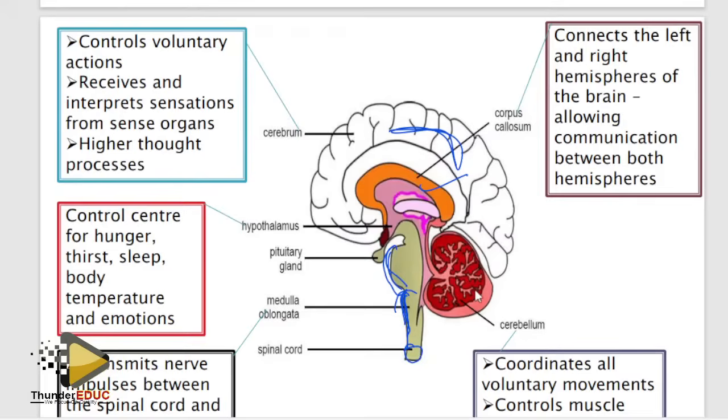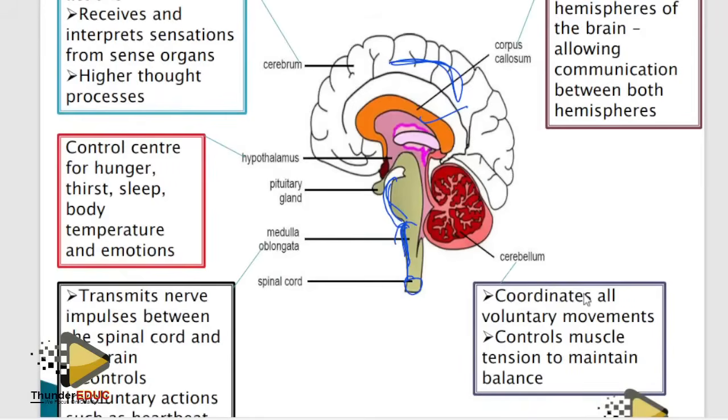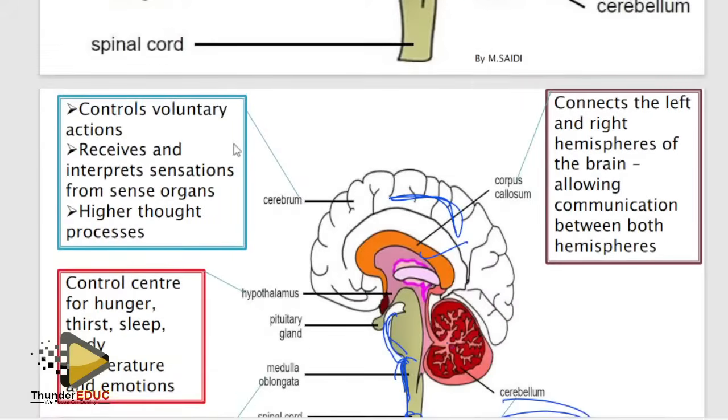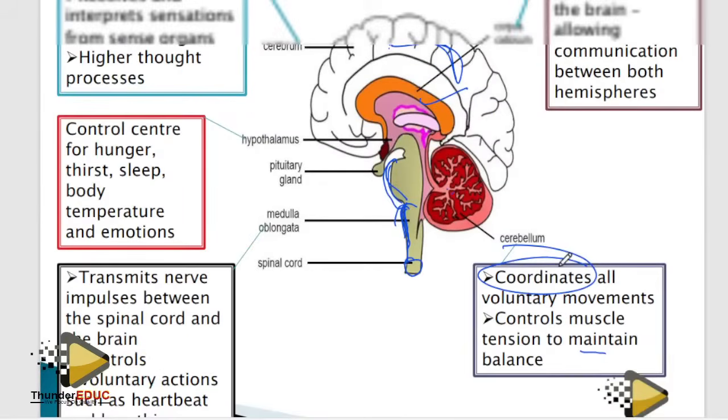This one coordinates all voluntary movements. It does not control voluntary movements, but it coordinates voluntary movements. It controls balance and muscle tone. You understand? What controls voluntary actions is this biggest part of the brain. So I think now you are getting it.